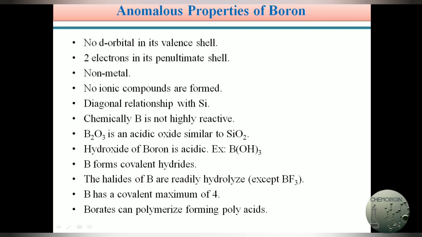Boron forms covalent hydrides. Boron can react with hydrogen and form hydrides. In its first excited state, boron's electronic configuration is 1s2 2s1 2p2, giving three unpaired electrons that can share with hydrogen atoms and form covalent bonds.